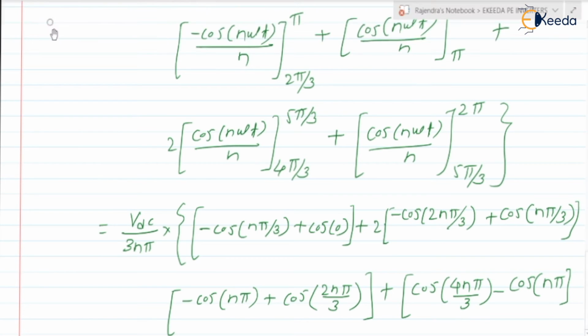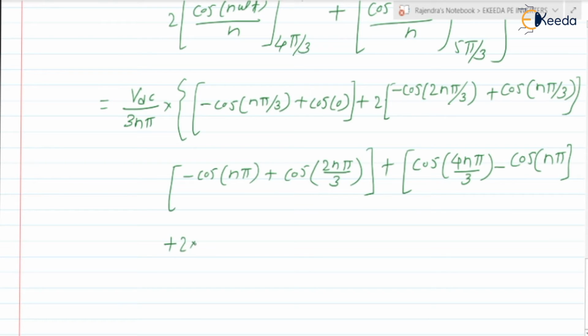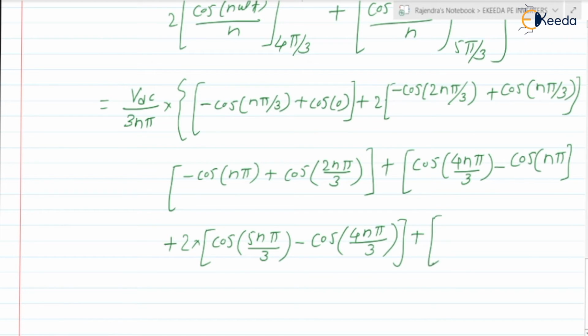Next the fifth one, it is plus 2 into cos of 5n pi by 3 minus cos of 4n pi by 3, right, plus last bracket, it is a cos of 2 pi n minus cos of 5n pi by 3, okay, is this clear?